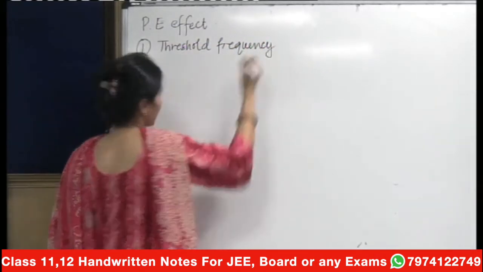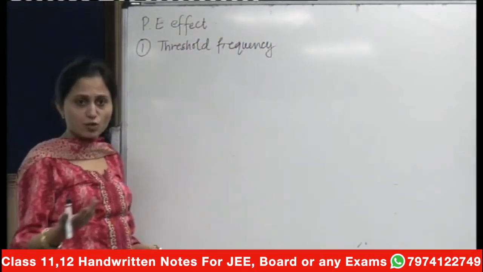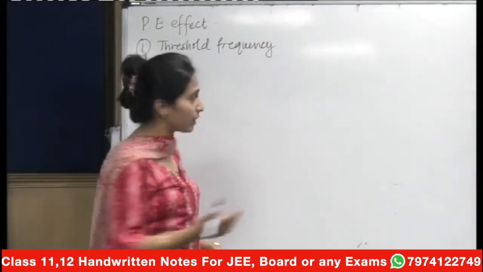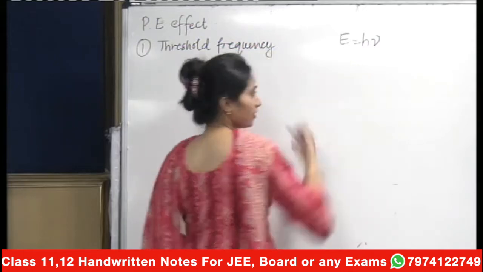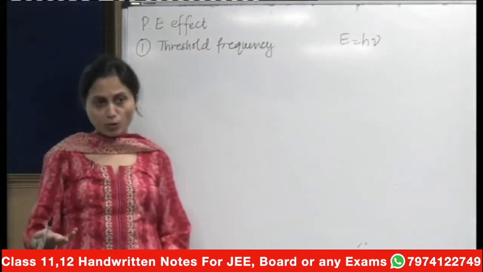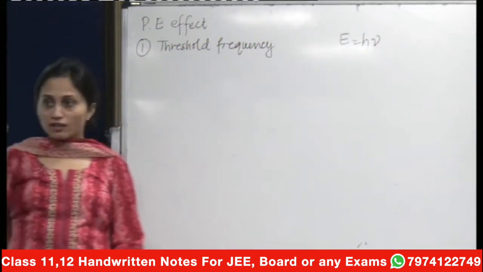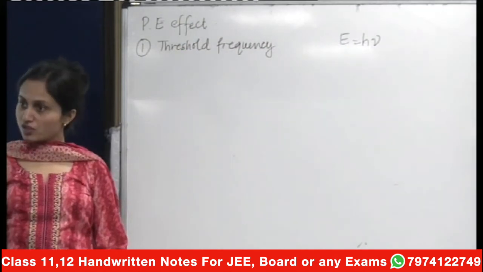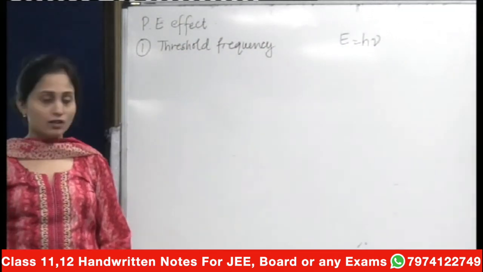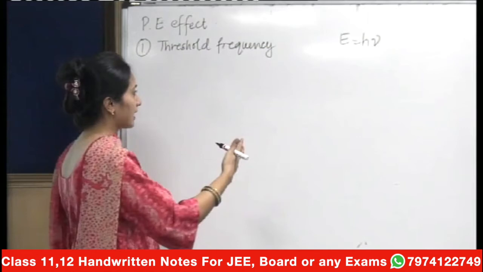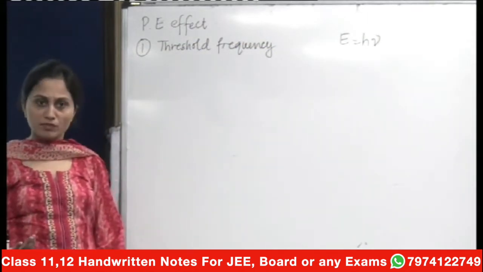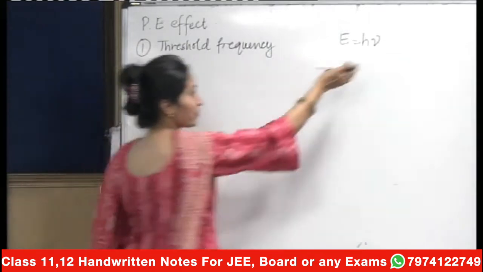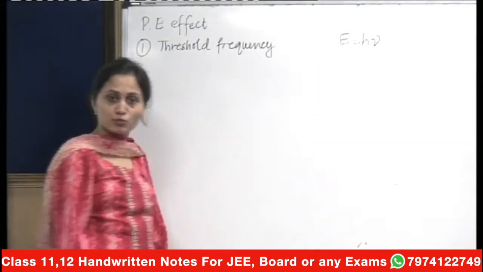If you are talking about frequency, it means automatically threshold energy, because this frequency will again correspond to your energy. So either some books talk about threshold energy, some minimum amount of energy after which electrons will start getting ejected from the metallic surface, or some minimum frequency. It's like one and the same thing only. Why? Because you know frequency and energy are related to one another.